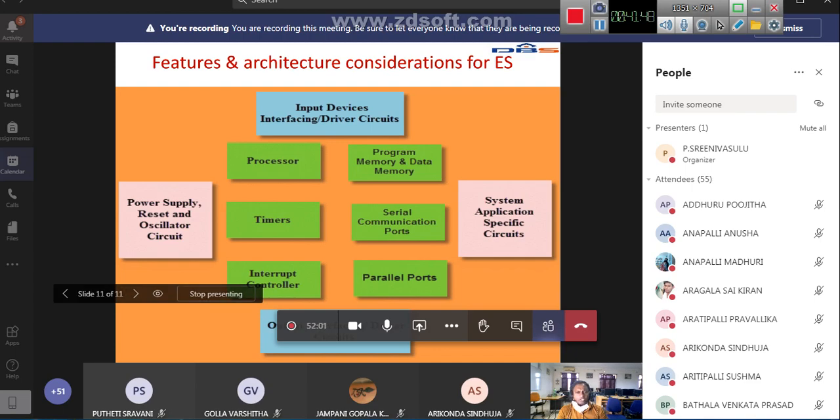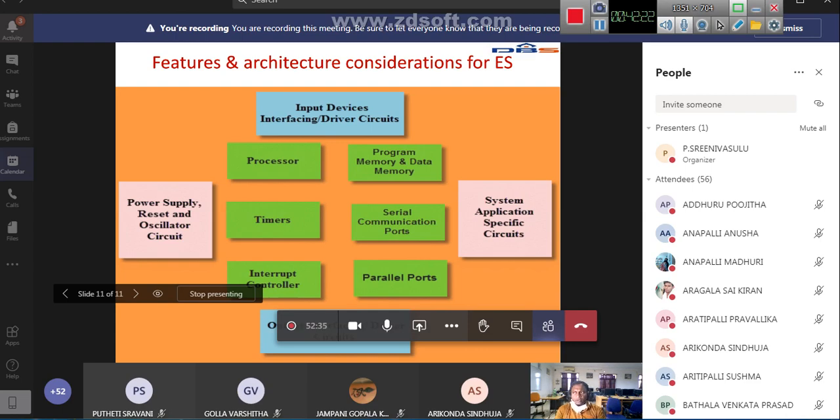Interrupt controllers are very important in an embedded system. When some interrupt arises in between, we can control that interrupt, meaning we can answer that interrupt. Suppose a normal program is executing, and during that execution some other interrupt comes in. For example, suppose an embedded system is doing many functions, like monitoring a particular area and also turning on the light.